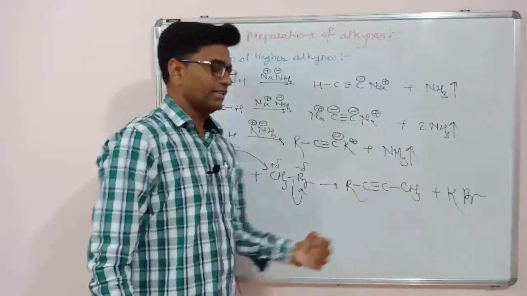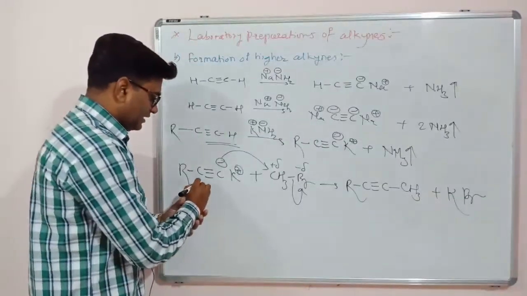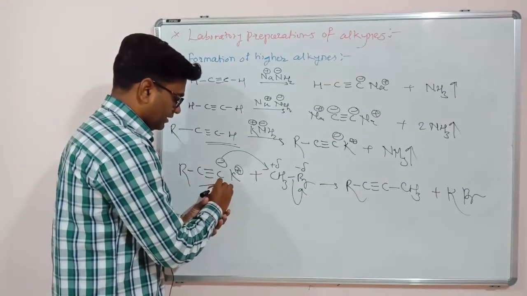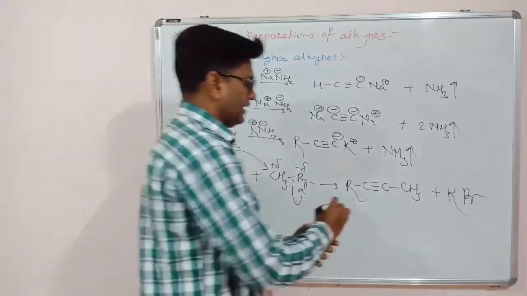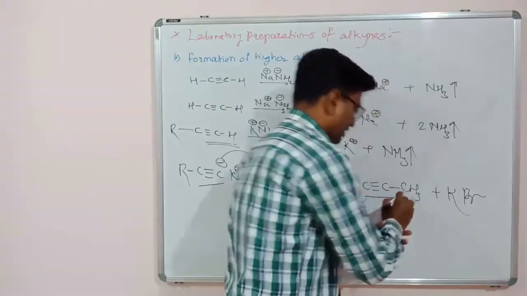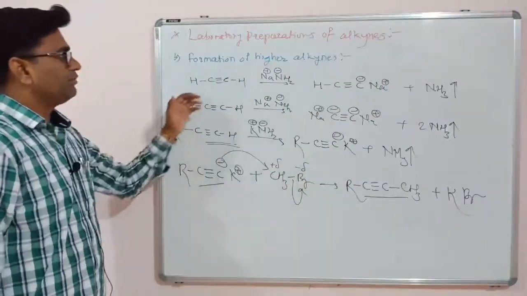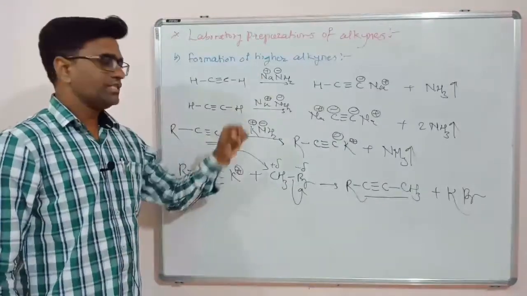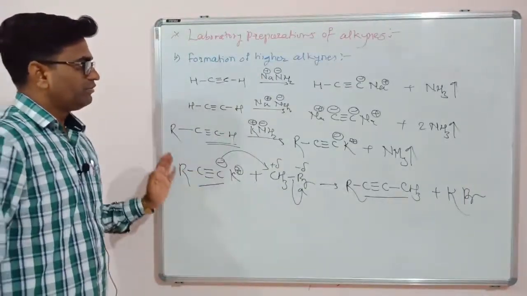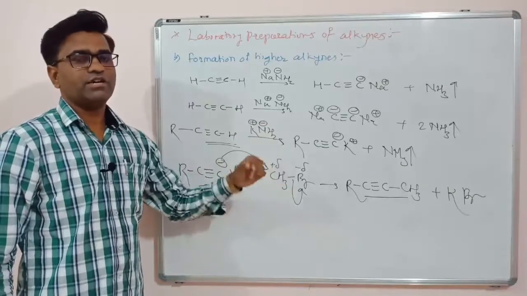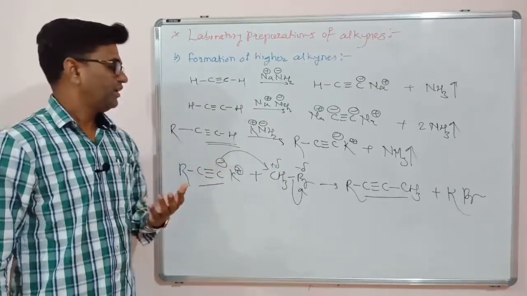So we will get higher alkynes. For example, this alkyne has only 2 carbons, while this alkyne has 3 carbons. So this is the formation of higher alkynes from smaller alkynes. This is one of the important methods for the synthesis of higher alkynes from smaller alkynes.